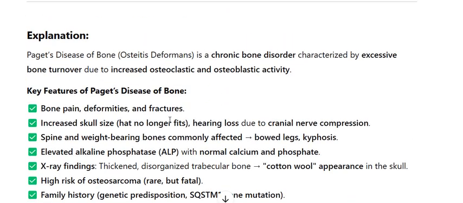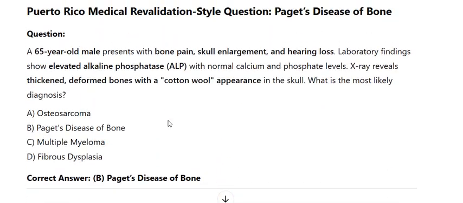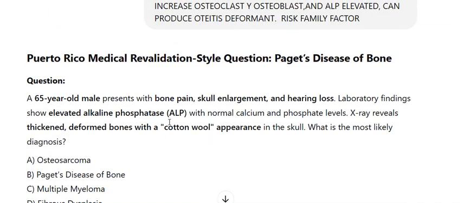Question: a 65-year-old male presents with bone pain, skull enlargement, and hearing loss. Laboratory findings show elevated alkaline phosphatase, ALP, with normal calcium and phosphate levels. X-ray reveals thickened, deformed bones with a cotton wool appearance in the skull. What is the most likely diagnosis?